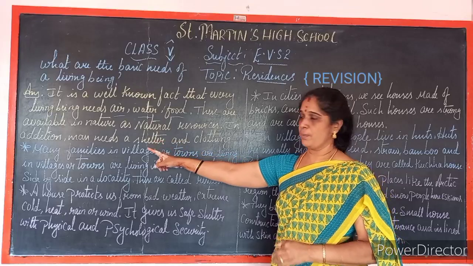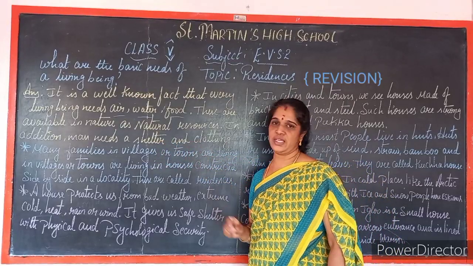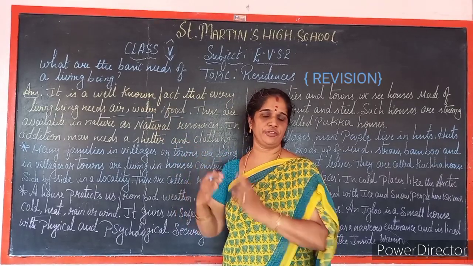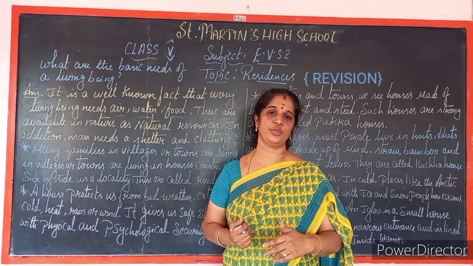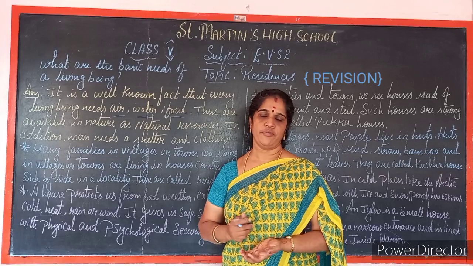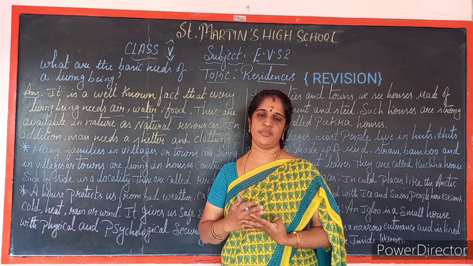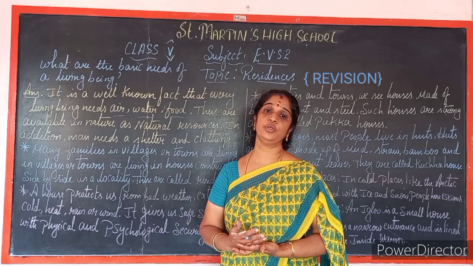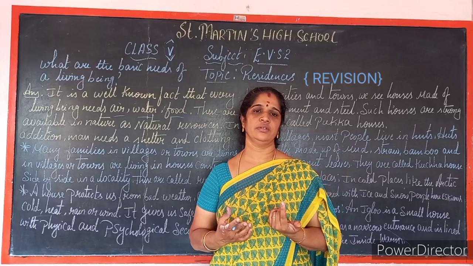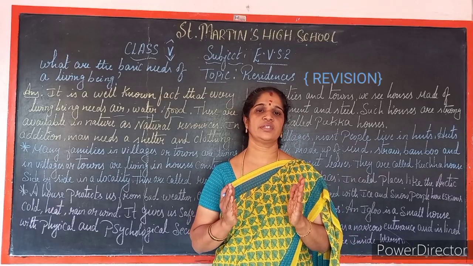In addition, man needs a shelter and clothing. So we got these three things, that is air, water and food. What next are we required? Clothing and shelter. Without clothes we cannot, without shelter we are not able to live. We have to protect ourselves from nature. That's why we need shelter.